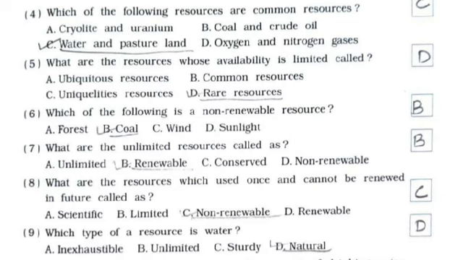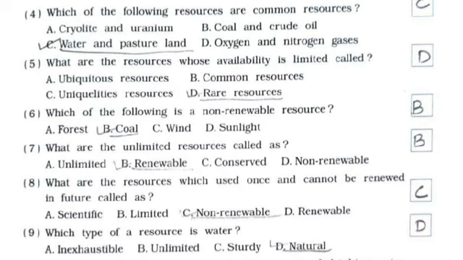Sixth, which of the following is a non-renewable resource? It's option number B, coal. Seventh, what are the unlimited resources called as? It is option number B, renewable. Eighth, what are the resources which are used once and cannot be renewed in future called as? It's option number C, non-renewable.